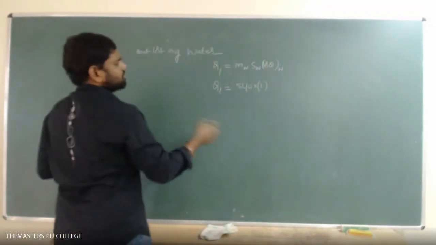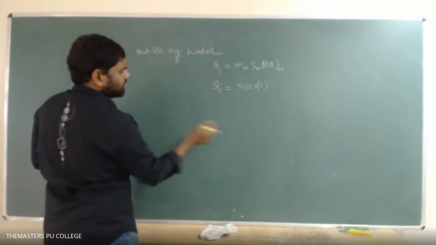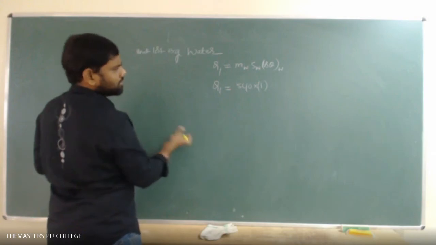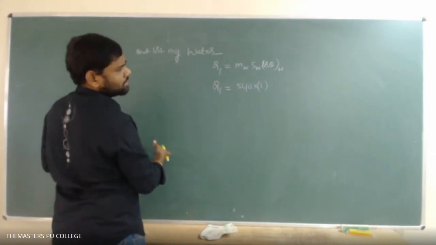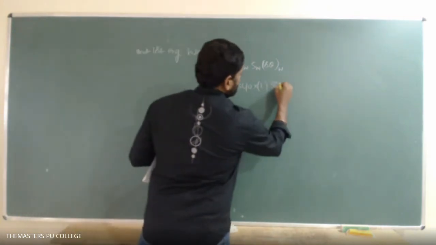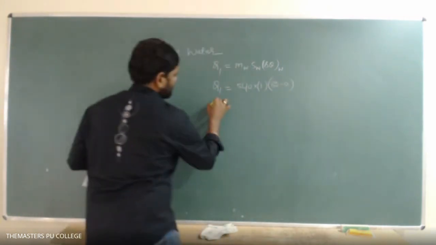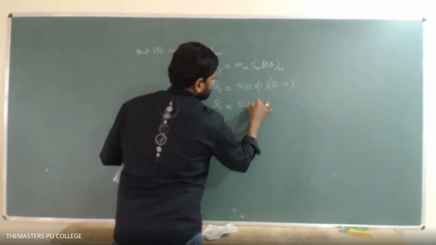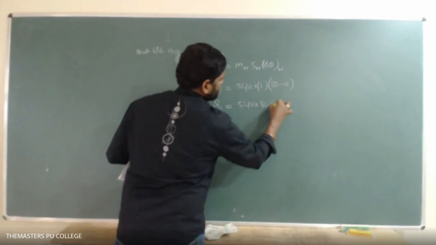Q1 equals 540 into 1 into change in temperature. Maximum the water temperature can drop from 80 degrees to 0 degrees, not more, because the ice is at 0 degrees centigrade. So maximum fall in temperature is 80 minus 0. So the heat given out by the water is 540 into 80 calories.